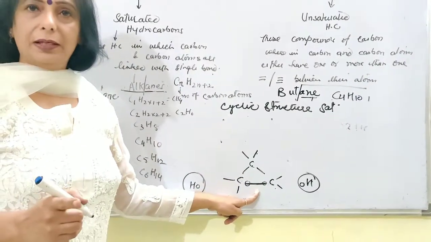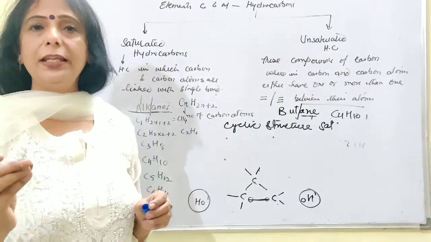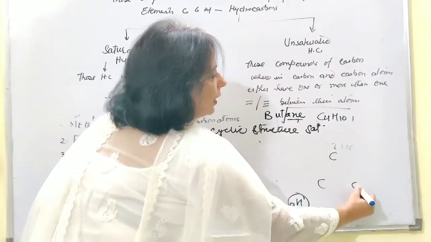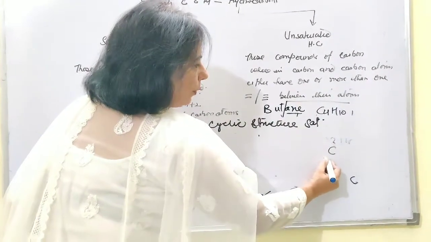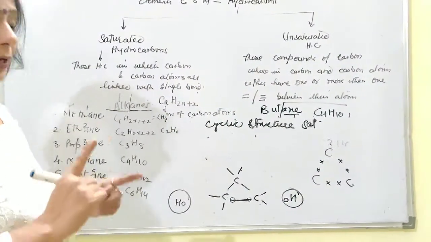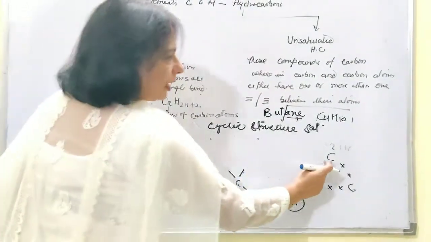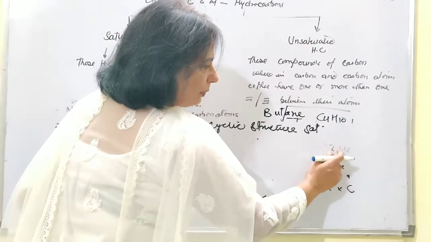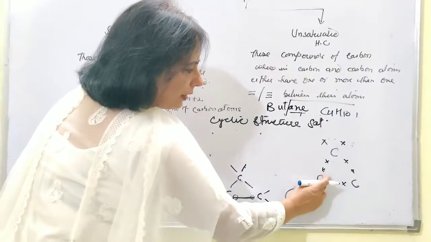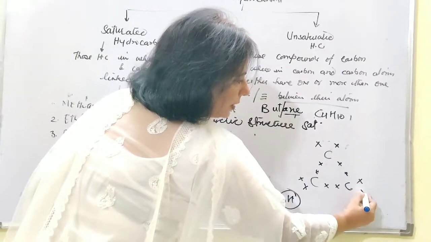So even if I have to represent it with the electron dot, or you can say the Lewis dot structure, how to go ahead? First of all, I will write down 3 carbon atoms. Because single bonds are present, put crosses, one pair of electrons amongst these carbon atoms. Once this has been done, let's go for the tetravalency of the carbon and put the electrons around accordingly. This carbon, 1 electron this side, 1 electron this side being shared, so it is left with 2 electrons free. Here also this carbon atom, 1 shared this side, 1 shared this side, left with 2 electrons. This also in a similar way.